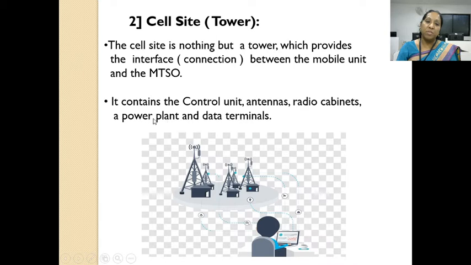The power plant provides the electricity, and data terminals are the links, cables or wires used to transmit the data. So the cell site connects the mobile unit to the MTSO, and consists of different parts: control unit, antennas, radio cabinets, power plant, and data terminals.